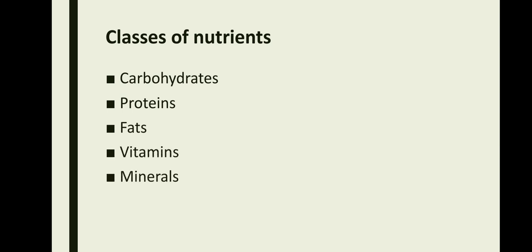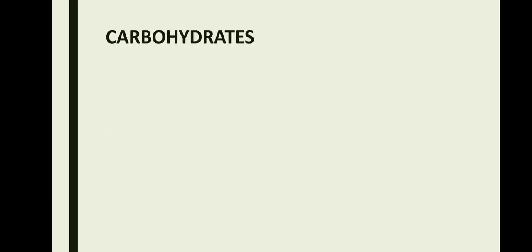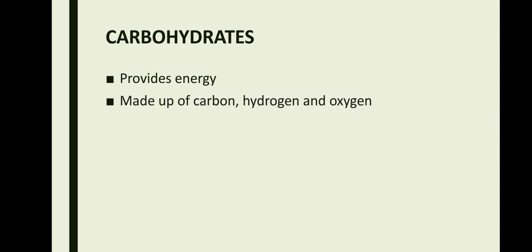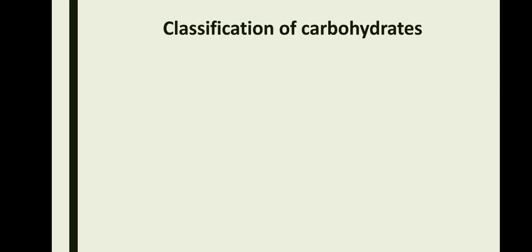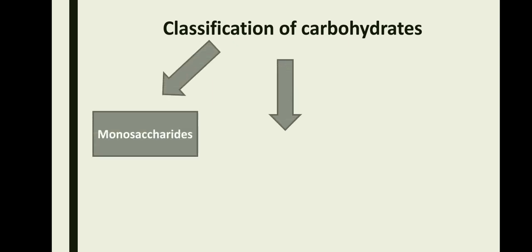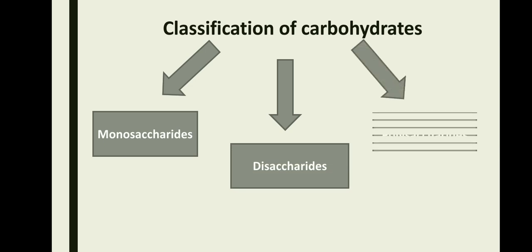Now let's take a look at the first class of nutrients, which are the carbohydrates. Carbohydrates are the energy giving food. So the carbohydrates are made up of carbon, hydrogen and oxygen. So that is the reason they are known as carbohydrates. And the simplest unit of carbohydrates is glucose. Now, based on how many molecules of glucose are present, carbohydrates are classified into 3: monosaccharides, disaccharides and polysaccharides.